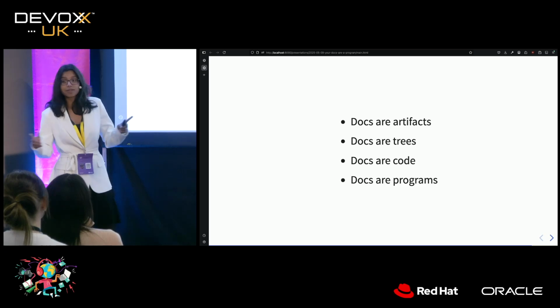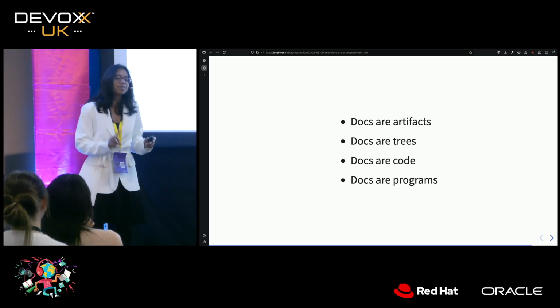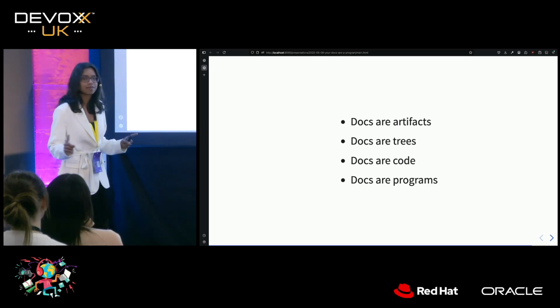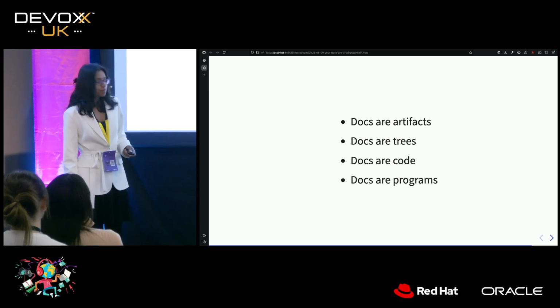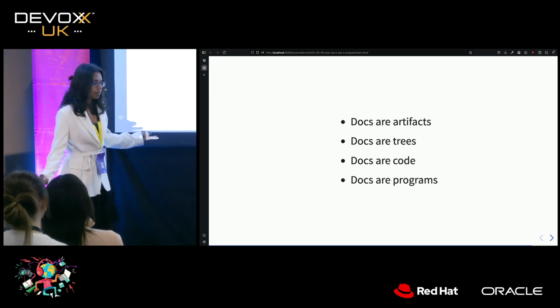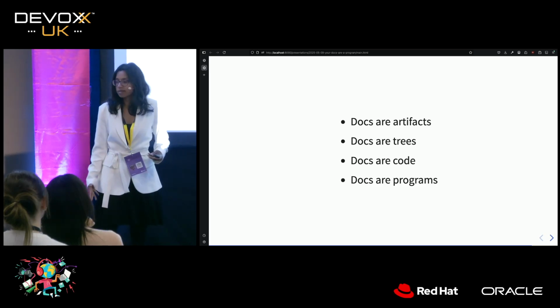We've seen how docs are code. If you write them in Racket, then docs are code. I don't think that there's another language that allows you to do that. If there is, then please come tell me about it. And we've also seen that docs are programs. We can write docs which are interactive, docs which themselves are programs that a user runs.